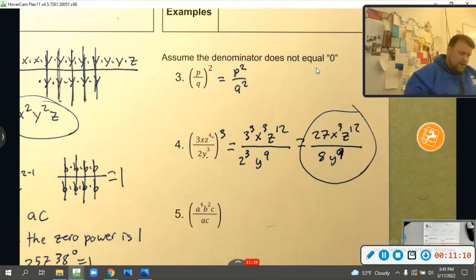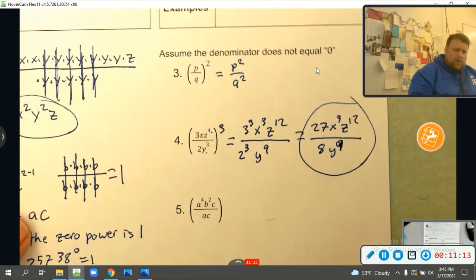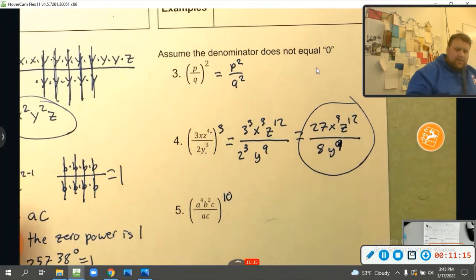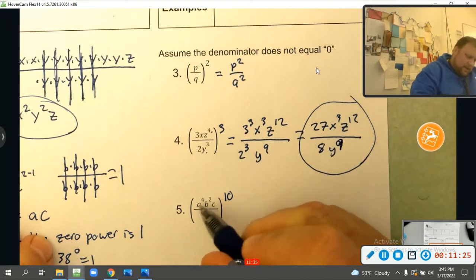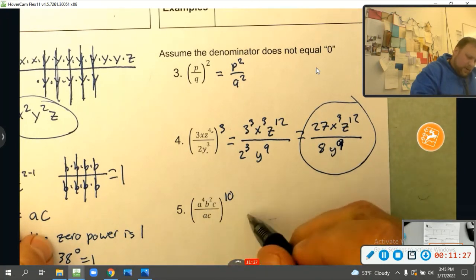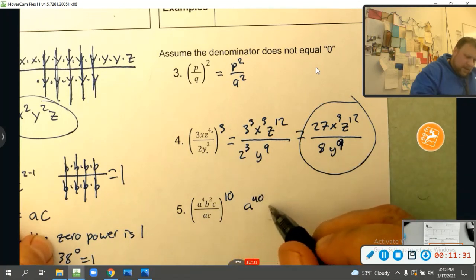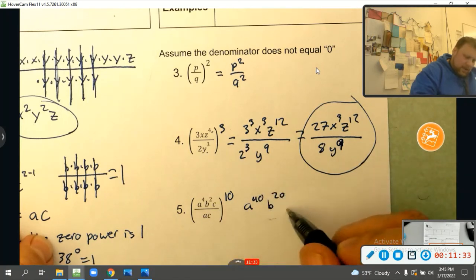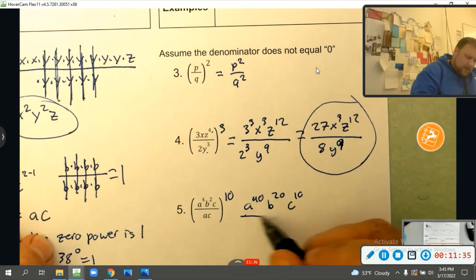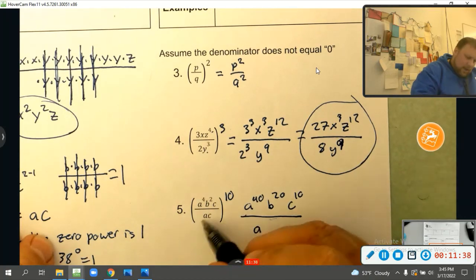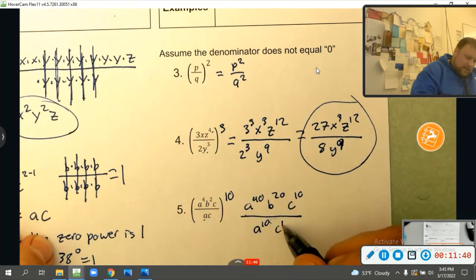Nice. Last but not least, let's try a really hard number. You ready? Let's do this to the 10th power. Again, pause this for a second. Go on with your bad self, do it. All right. We just multiply it out, so I'm going to do a to the 4 times 10, which is 40. B to the 2 times 10, which is 20, and c to the 10th, all over a to the 10th, c to the 10th.